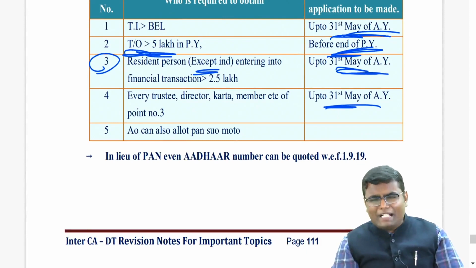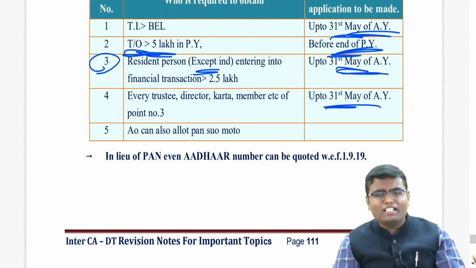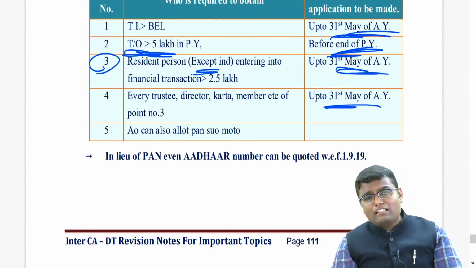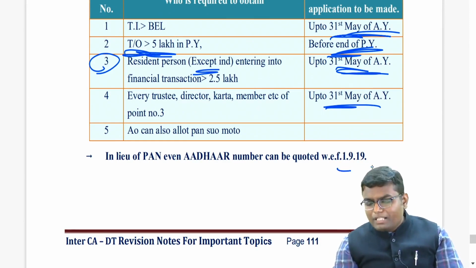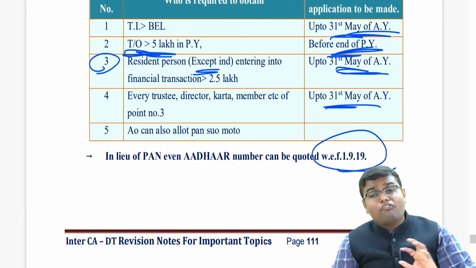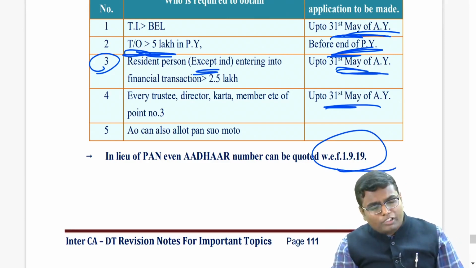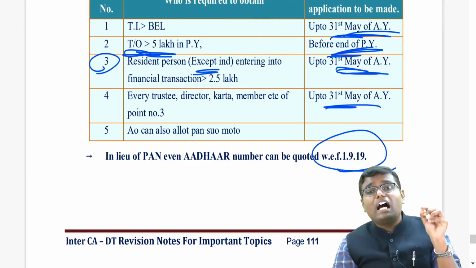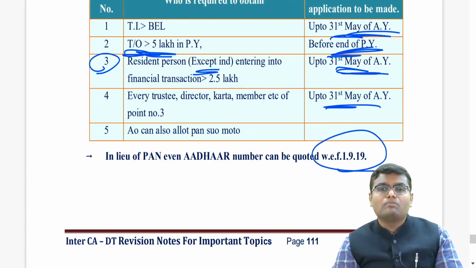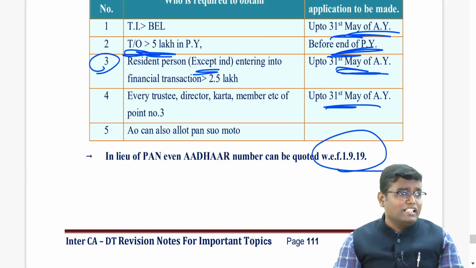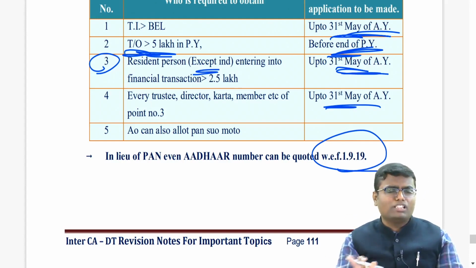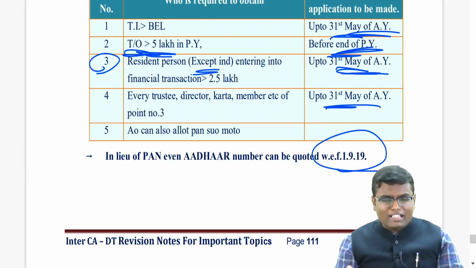See, this is a lifetime number. Once you are taking it, you should not take it again and again. It is once in a lifetime. However, there is an amendment. From 1st September 2019, whenever you are supposed to give a Permanent Account Number, it is totally okay if you are just giving an Aadhaar number instead of a Permanent Account Number. It is okay. So now if you are compulsorily required to take a Permanent Account Number, it is totally okay if you are not taking it and you are quoting the Aadhaar number over there.